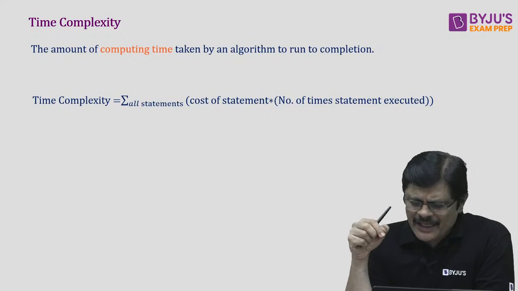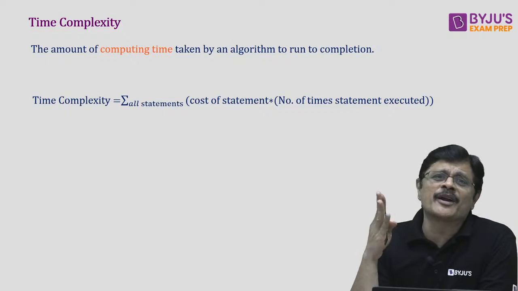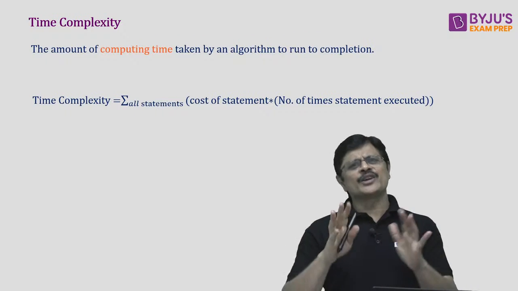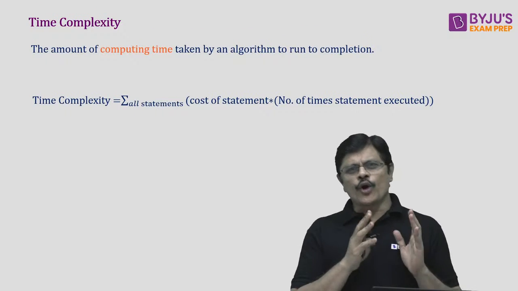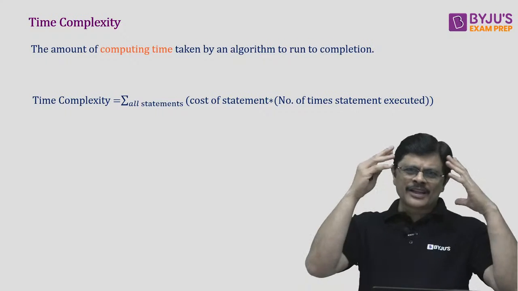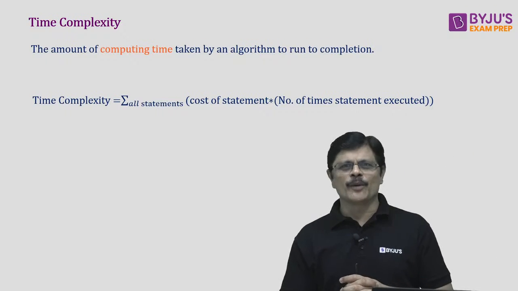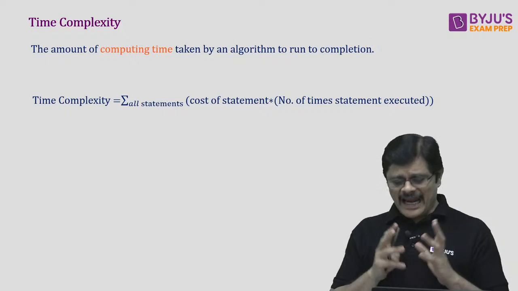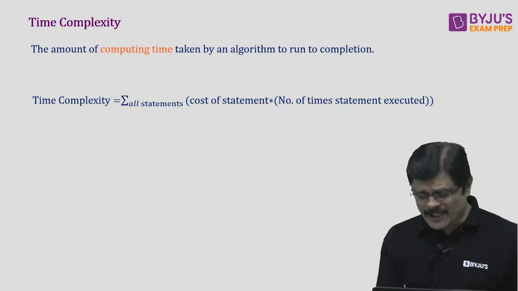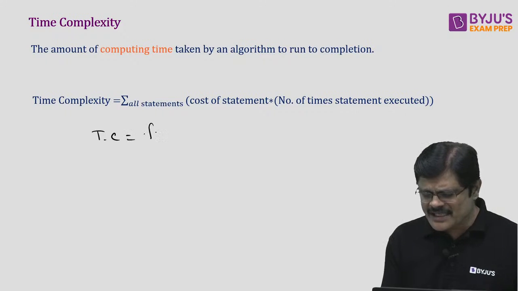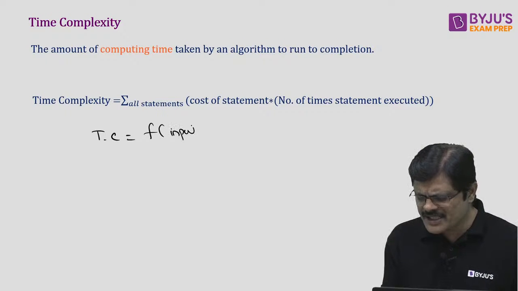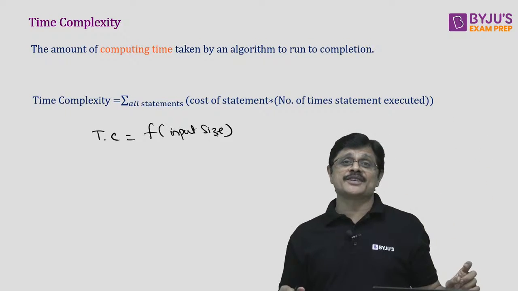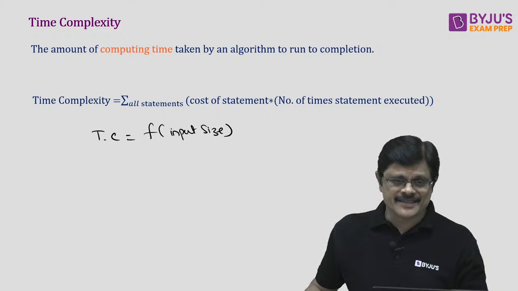So here it is cost of the statement into number of statements executed, because for each statement there will be some cost, which we assume to be some constant. So cost into number of statements, over all the statements, we take as time complexity. It is just an estimation. Generally this time complexity is a function of input size, so we estimate time complexity as a function of input size.